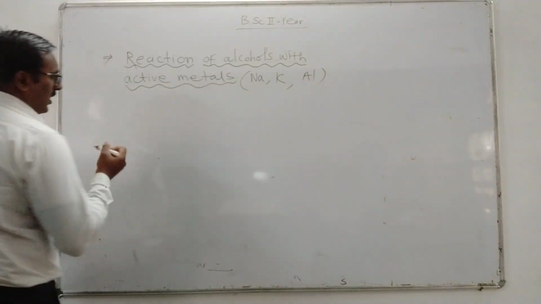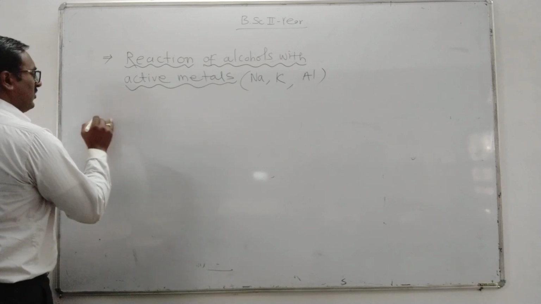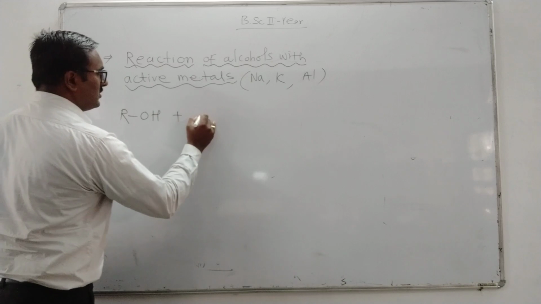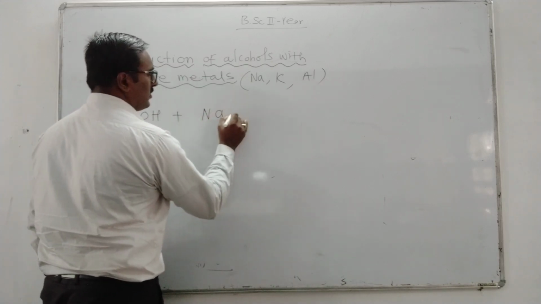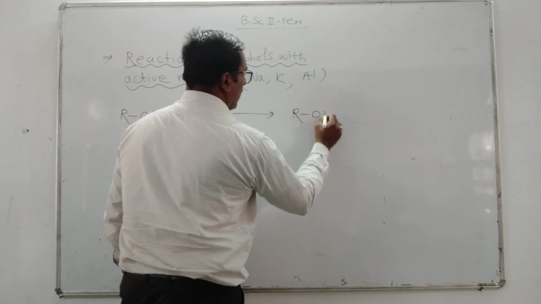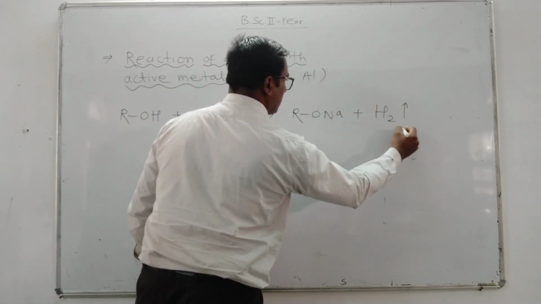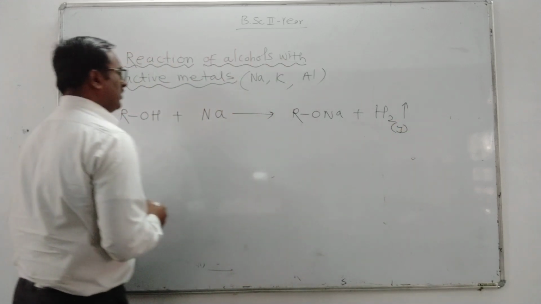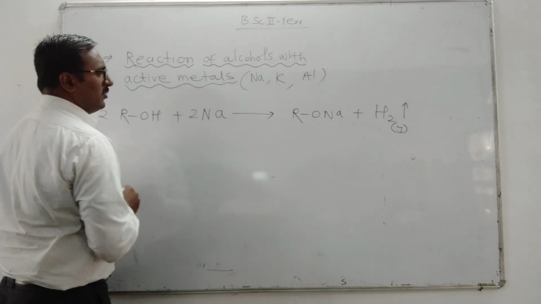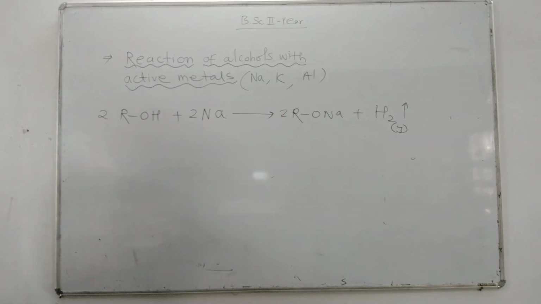First, alcohol reacts with sodium metal. I will write the general reaction: ROH plus sodium gives RONa plus hydrogen gas released. Let us balance the reaction. We take 2 molecules of alcohol, then 2 molecules of sodium metal, and we get 2 molecules of sodium alkoxide.